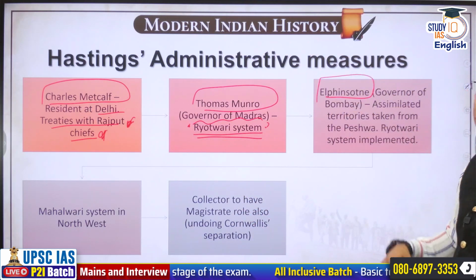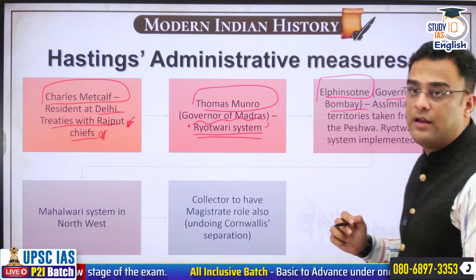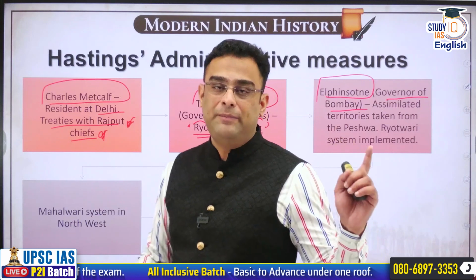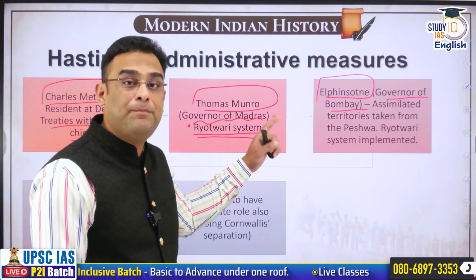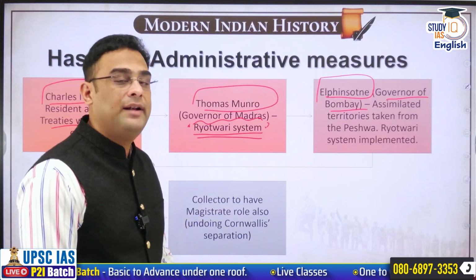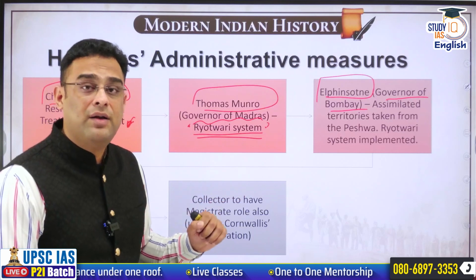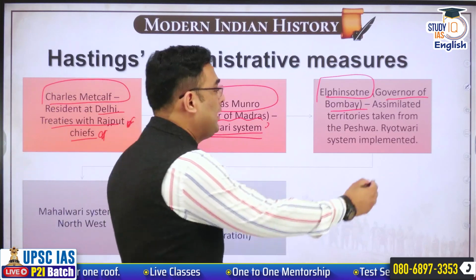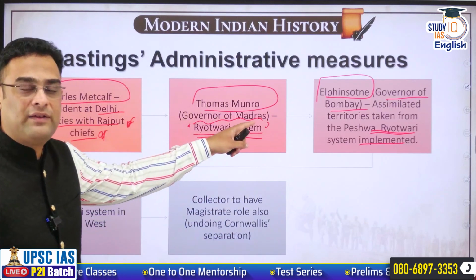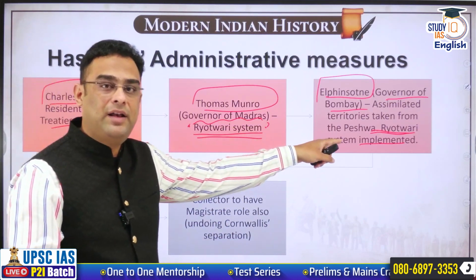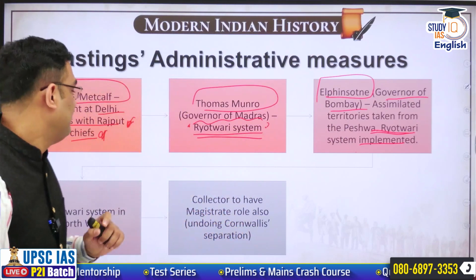Elphinstone, another famous British officer, will be made governor of Bombay. During the same period, Marathas have been defeated, so the territories of Peshwa will get incorporated into Bombay. Areas of Peshwa will be under Bombay, and their Ryotwari system will be implemented. The same Ryotwari system as in Madras will be implemented in Bombay also during governorship of Lord Elphinstone.